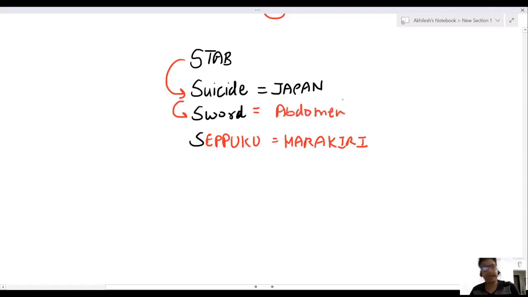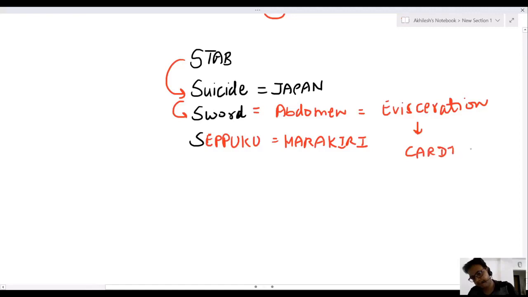If they hit in the abdomen, there is evisceration. Viscera come out, and that leads to cardiac collapse. They take a small sword, hit on the abdomen, viscera come out, leading to suicide by cardiac collapse.